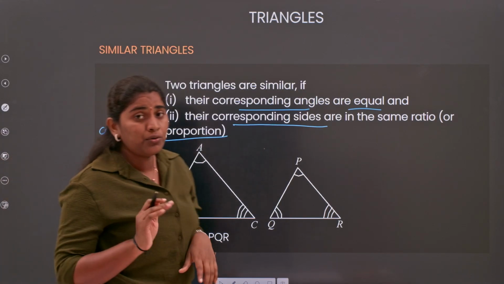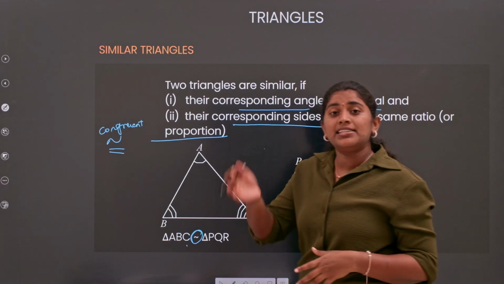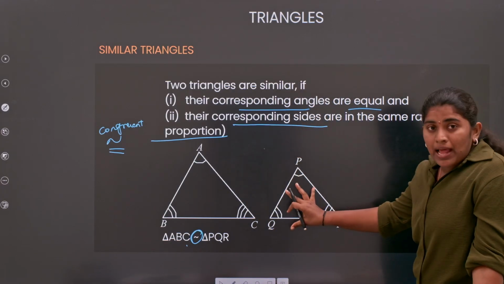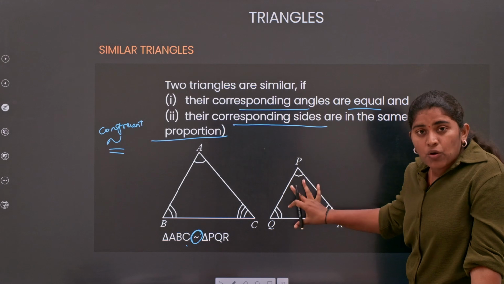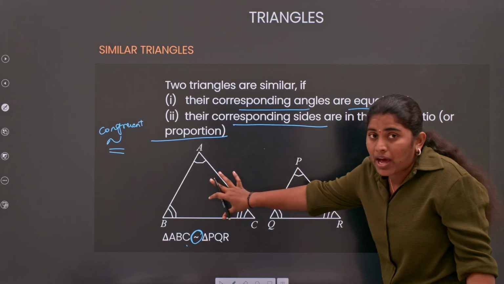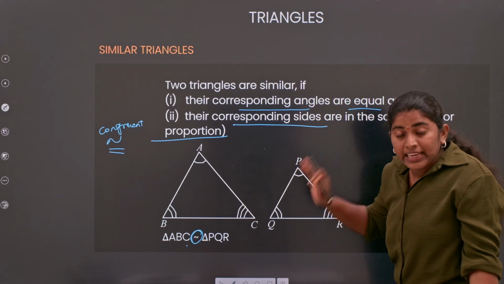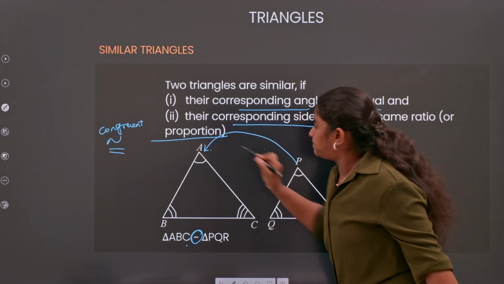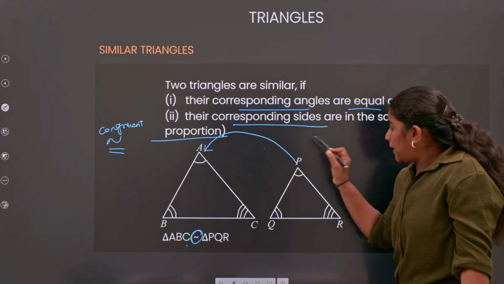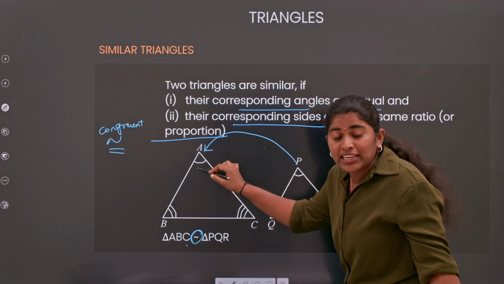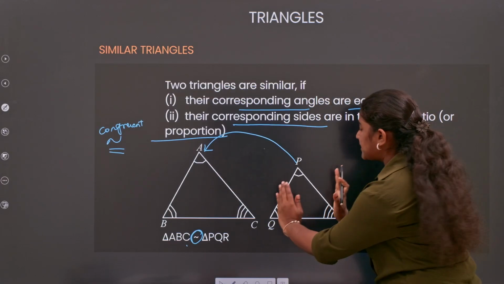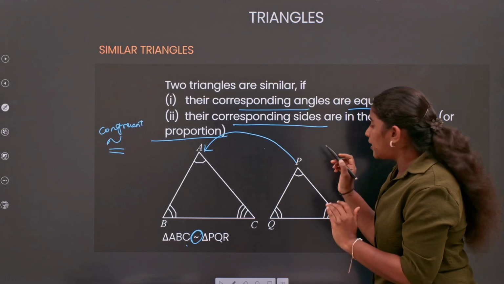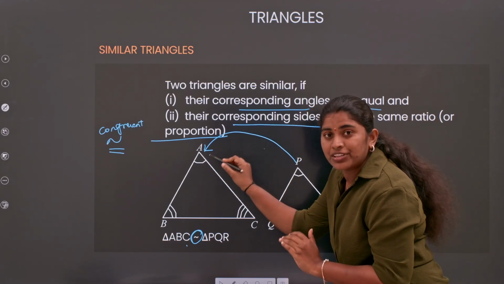Understood? Now, what do corresponding angles and corresponding sides mean? If I overlap my triangle PQR on ABC in such a way that P falls on A, then P becomes the corresponding angle of A, because exactly the same figure is placed on it.